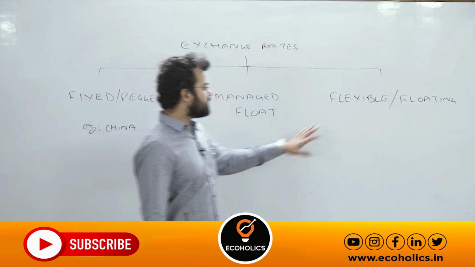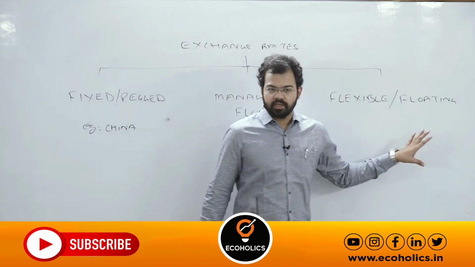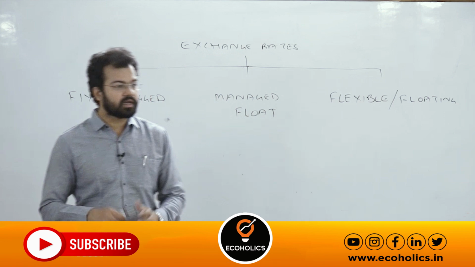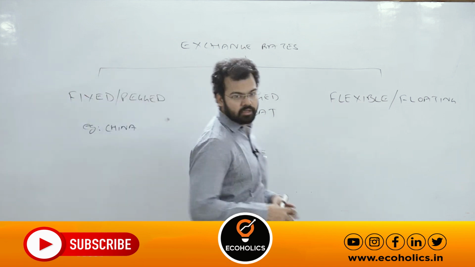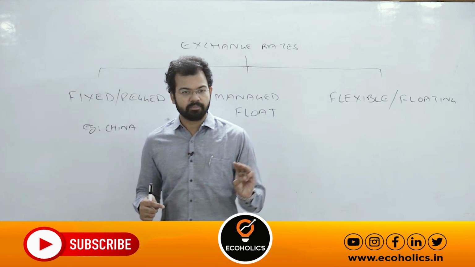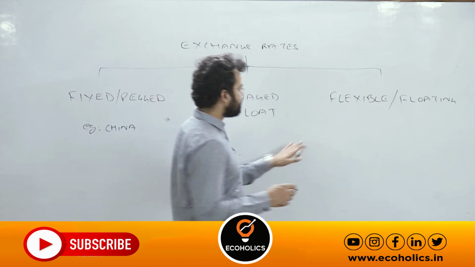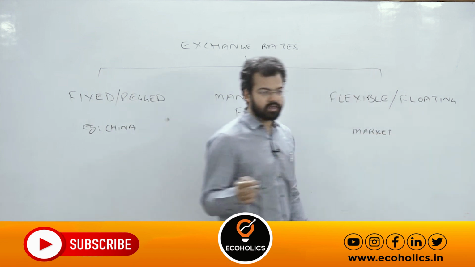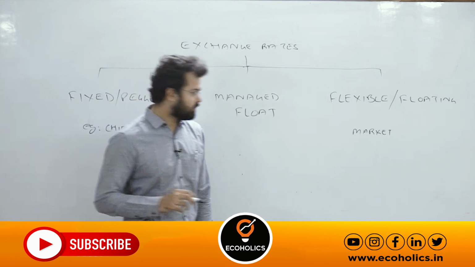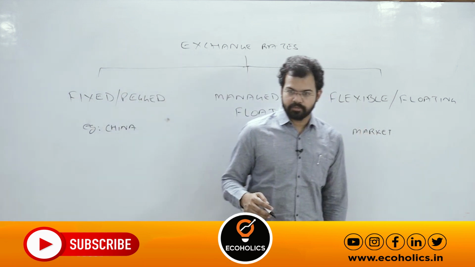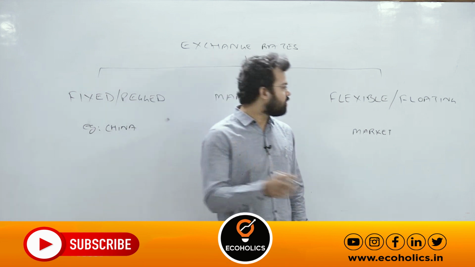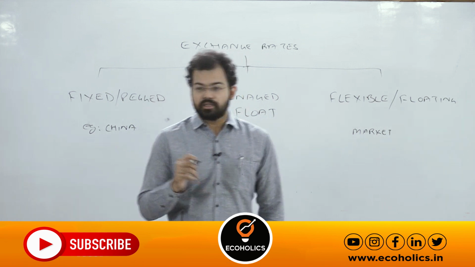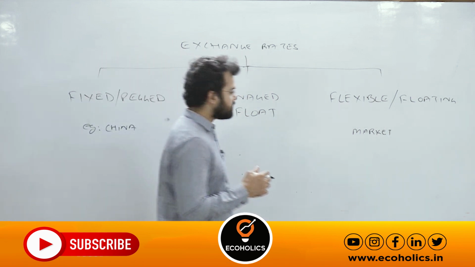Next one is your flexible exchange or floating exchange rate. It means it depends on the market exchange rate. Market exchange rate means, you remember the first class, market mechanism. It means it depends on three important things: demand, supply and prices of dollar. So this depends on the market. Whenever I refer to market or market mechanism, it means demand and supply of that particular product. Here the product is dollar. So if we say that India is following flexible or floating exchange rate, it means the value of rupee is determined by the demand and supply of dollar and rupee in the exchange rate market.